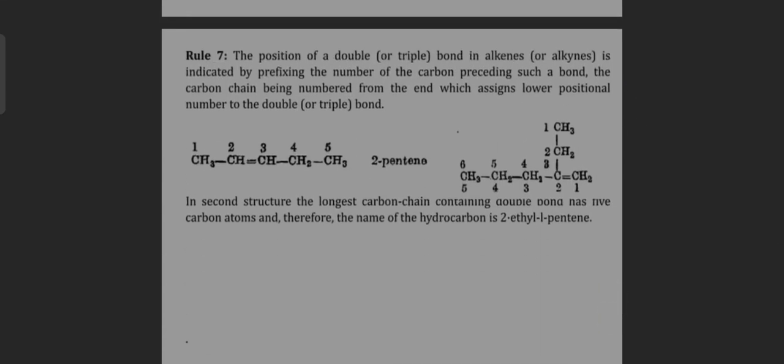Rule 7. The position of a double or triple bond in alkenes or alkynes is indicated by prefixing the number of the carbon preceding such a bond. The carbon chain is numbered from the end which assigns the lower position number to the double or triple bond. CH3-CH=CH-CH2-CH3.